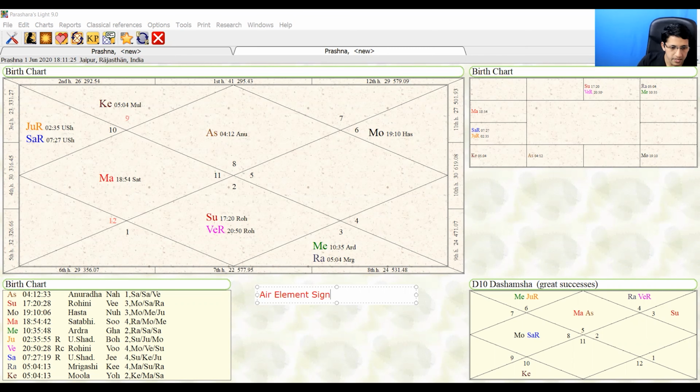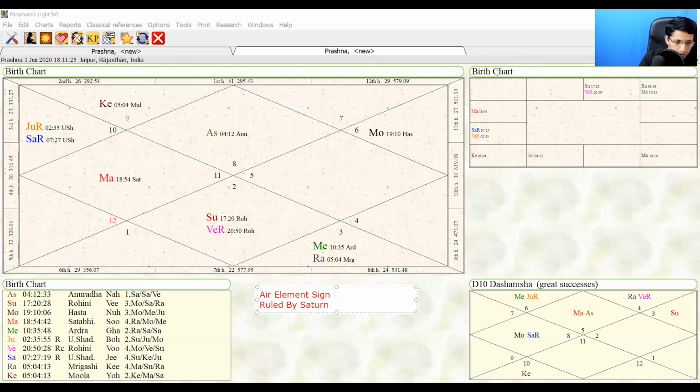The sign of Aquarius is ruled by Saturn. Now, in the last sign, in the sign of Capricorn, we have seen that Mars gets exalted, right? Aquarius is also a sign ruled by Saturn, but this is a different type of Saturnian energy. The sign of Capricorn was more about practicality and hard work. The sign of Aquarius is more about intelligence and social exposure.